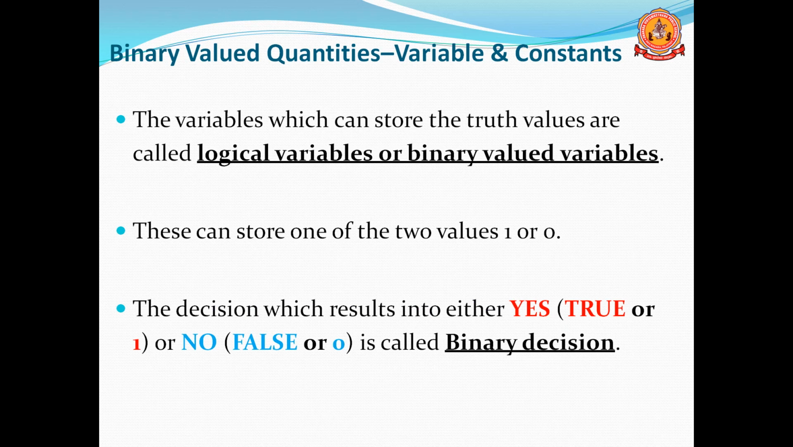Only two values are possible to store in variables, that is 0 and 1. A decision which results in either yes or no is known as a binary decision. Yes means true or 1, no means false or 0. Yes, true, 1 are all the same, and no, false, 0 are all the same. So those decisions are known as binary decisions.